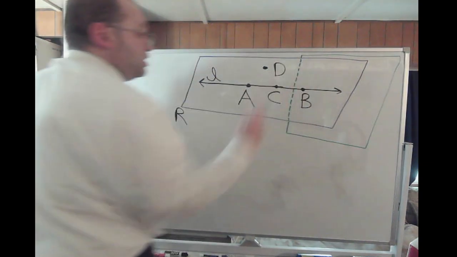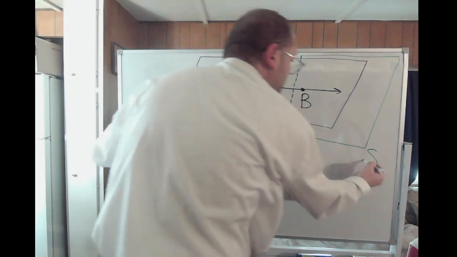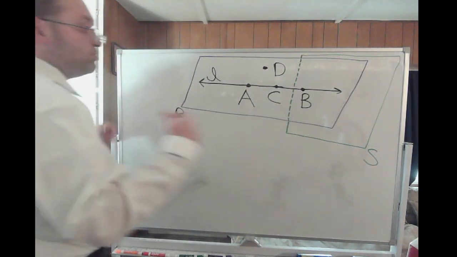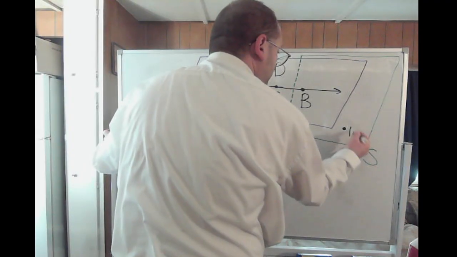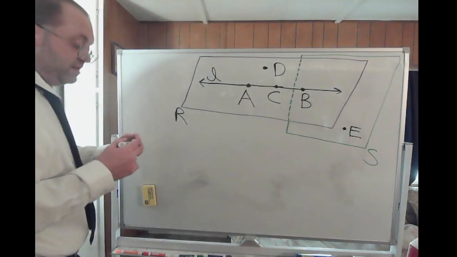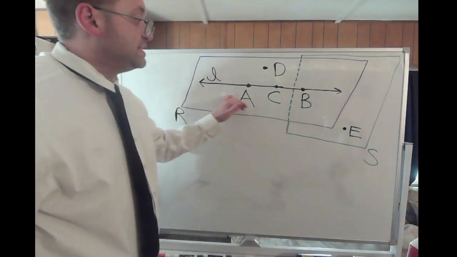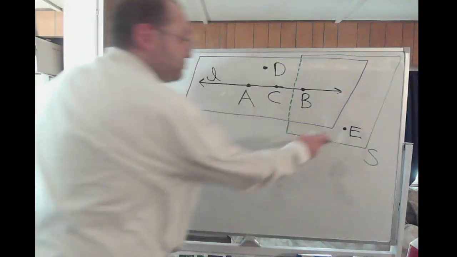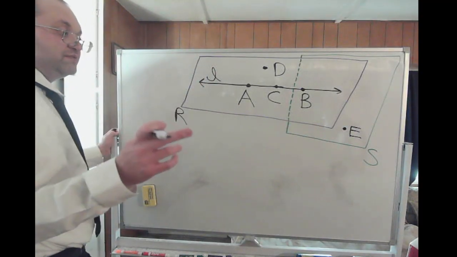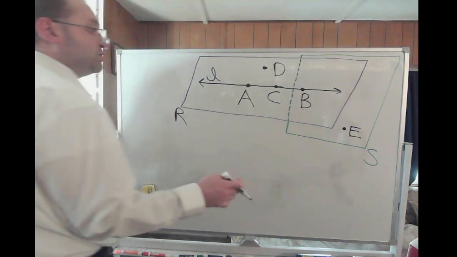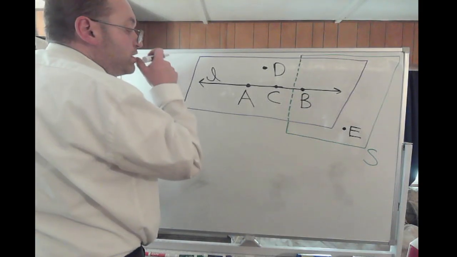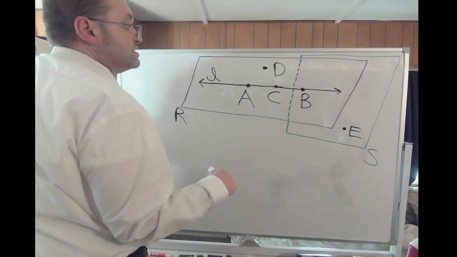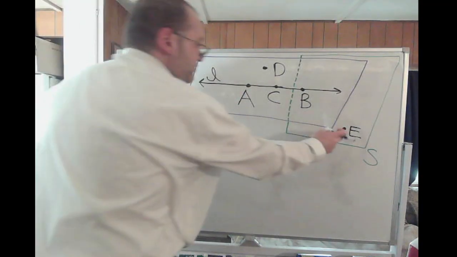And again, we'll call this plane plane S. The green plane we'll call plane S. And we'll put some arbitrary point E on plane S. Now, if I were to try and say that points A, B, C, D, and E are coplanar, that would be a false statement because point E lies exclusively on plane S, where point B lies also in S at this point, since point E for sure lies on plane S.